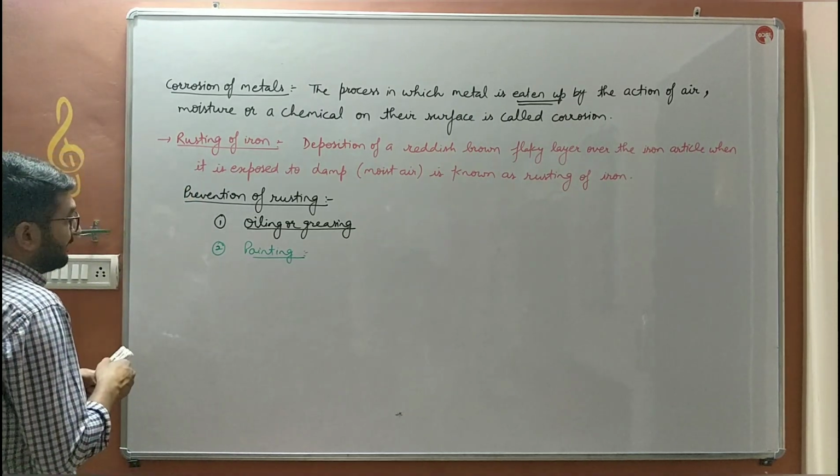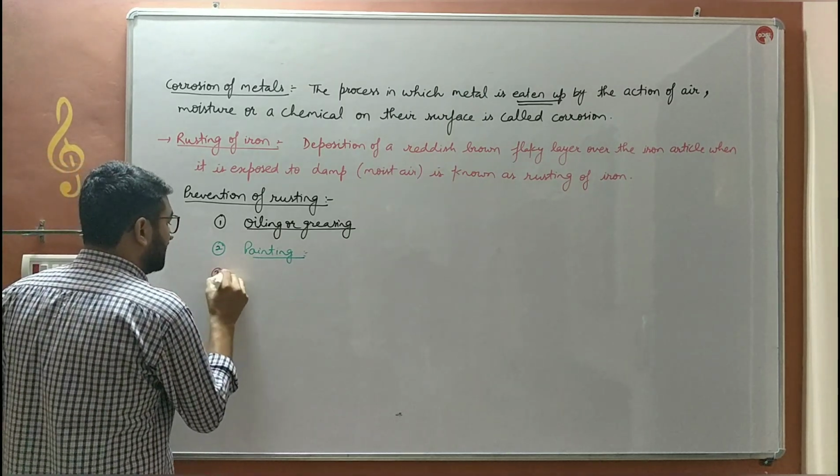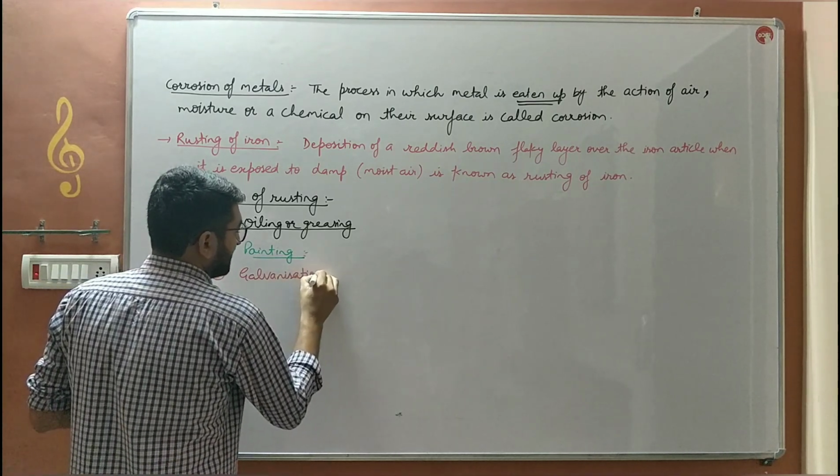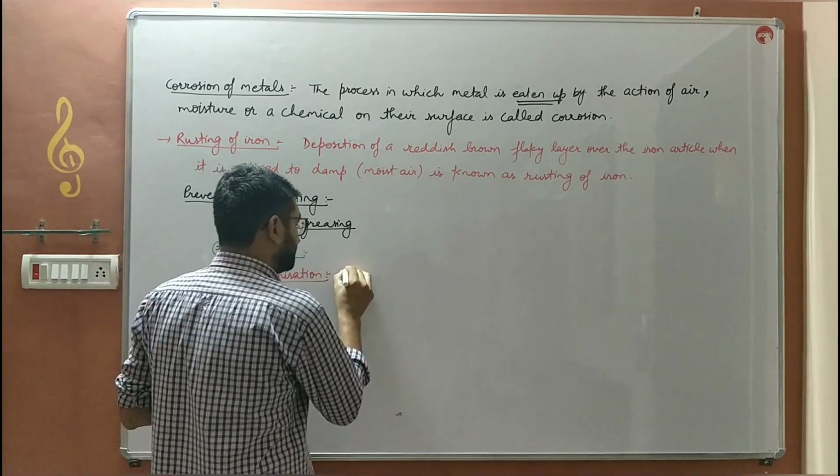Third method, and a very important one, galvanization. What is galvanization?